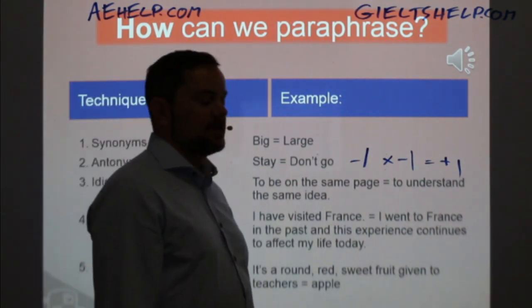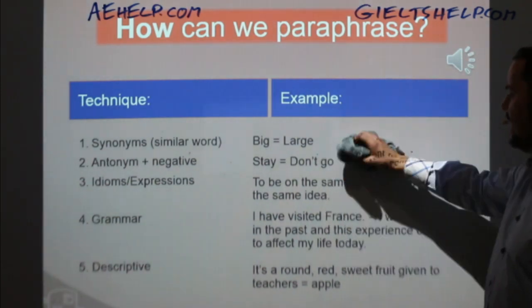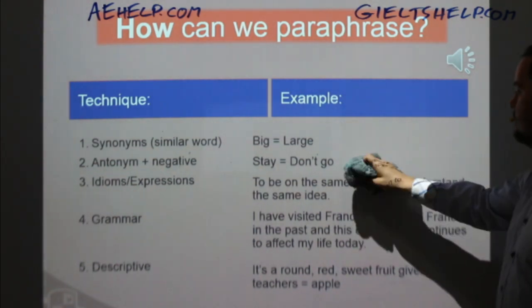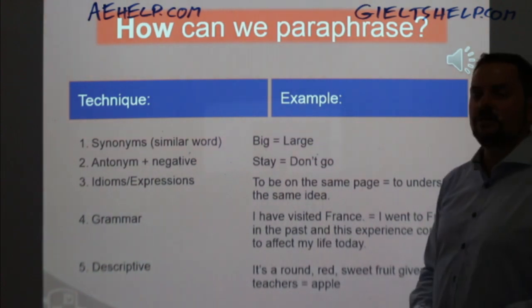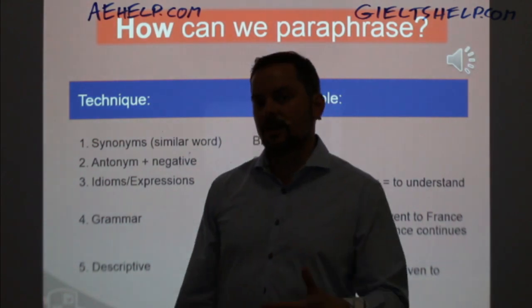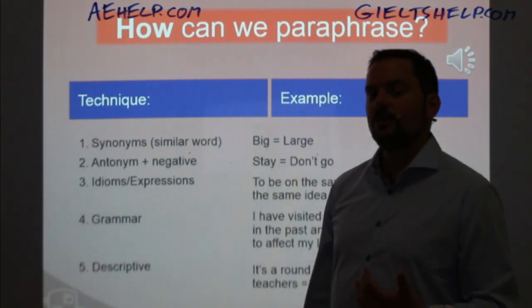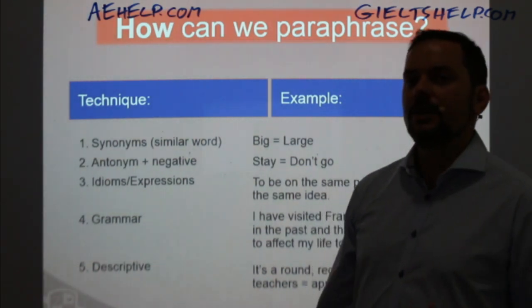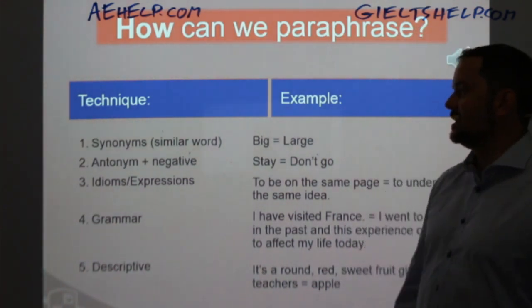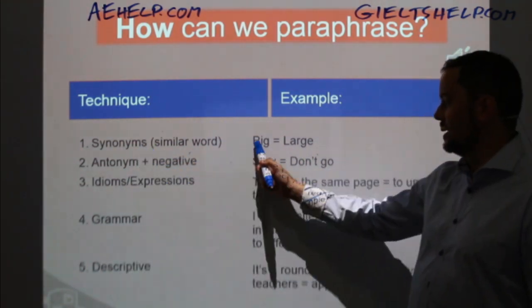Now, IELTS does something interesting with paraphrasing. One of the ways that IELTS makes subsequent questions more and more difficult is by using more and more complex paraphrasing. So to keep this simple, just remember that the further you're along in the reading passages, or the further you are in the listening section, the more difficult the questions. And one reason they're more difficult is because the paraphrasing becomes more difficult. So for example, in listening section 1, you might see some very simple synonym paraphrasing like big and large.